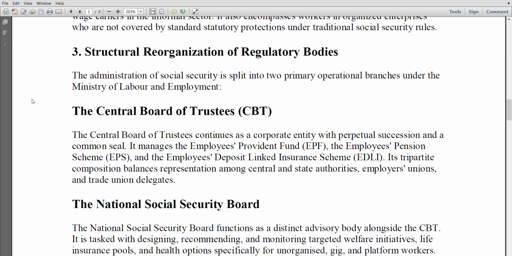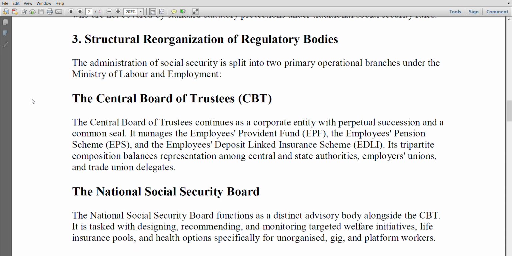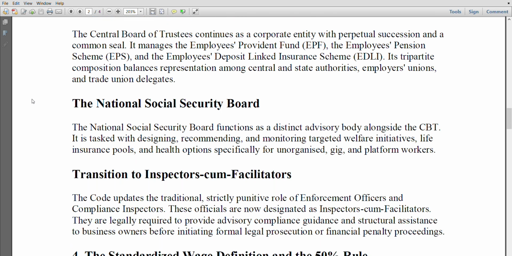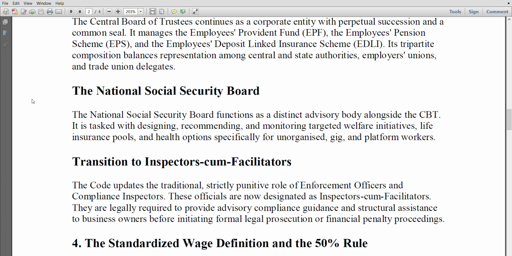Its tripartite composition balances representation among central and state authorities, employers' union and trade union delegates. The National Social Security Board. The National Social Security Board functions as a distinct advisory body alongside the CBT. It is tasked with designing, recommending, and monitoring targeted welfare initiatives, life insurance pools, and health options specifically for unorganized, gig and platform workers.